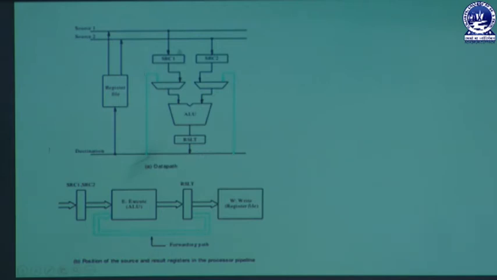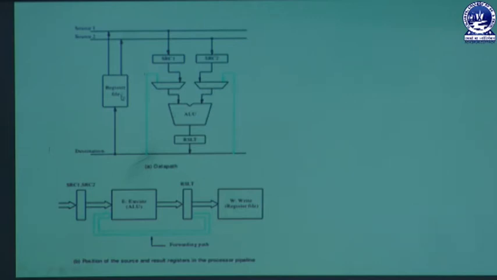So here we are using two sources, source 1 and source 2. Both are given to this ALU so that the ALU can perform the operation. And we know that a maximum of 2 source operands you can give to the ALU in any type of instruction.